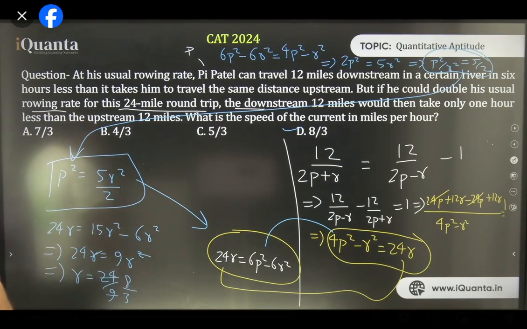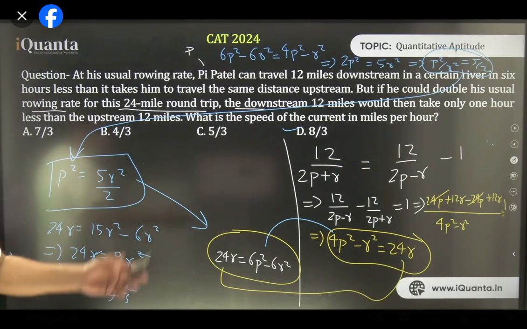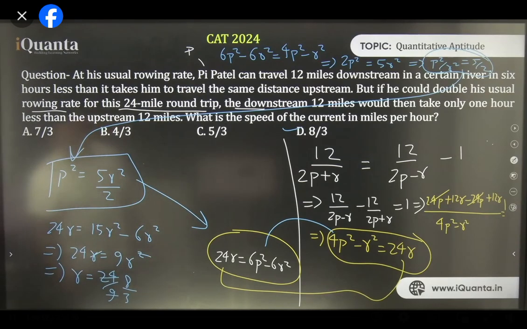See, I'm writing each and every step and trying to make you understand. That's why it looks lengthy. It's not that lengthy. If you do it on your own, you will hardly take 2 minutes, not more than that. Okay, this was not difficult, people probably got scared seeing the squares. You can cancel r if it is not equal to 0. And for sure, speed is not equal to 0. That's why we can cancel.